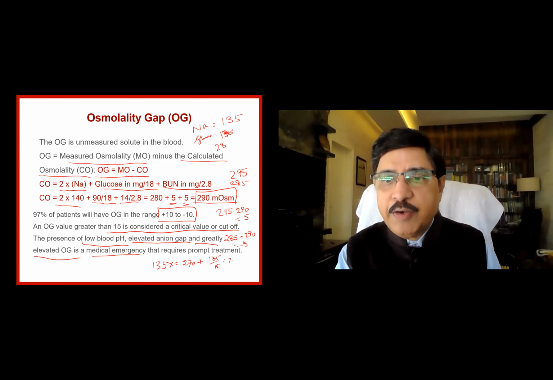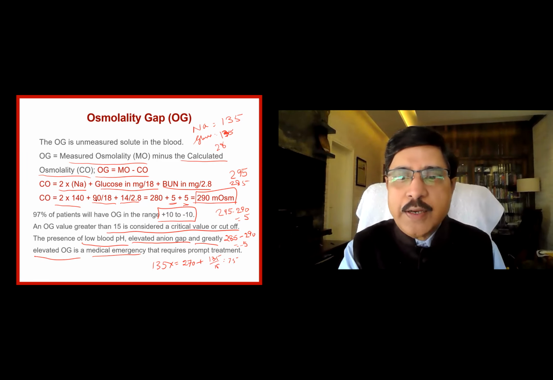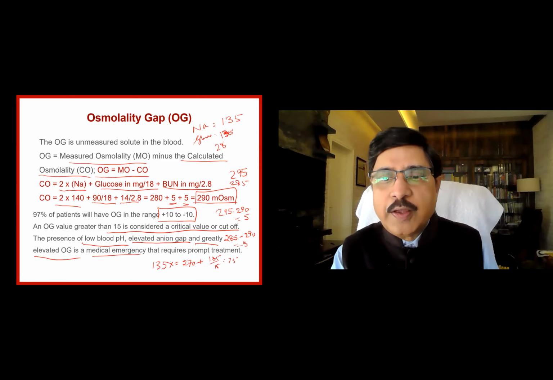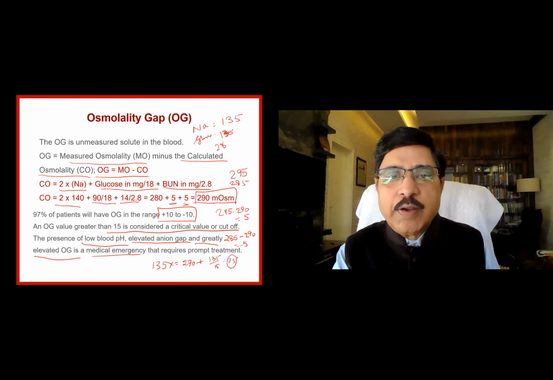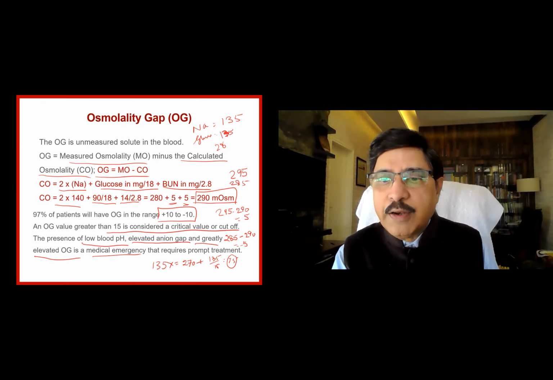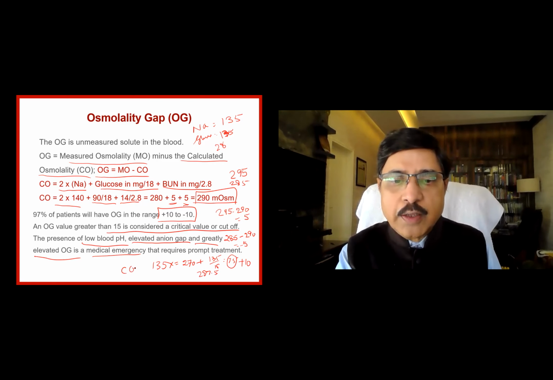That will be 7.5. How do I know that? If it is 90, it is 5. Another 45 I have added, so another 2.5. That is 7.5. And BUN 28 divided by 2.8 is equal to 10. So 270 plus 10 is 280, plus 7.5 is 287.5. This is the calculated osmolarity.